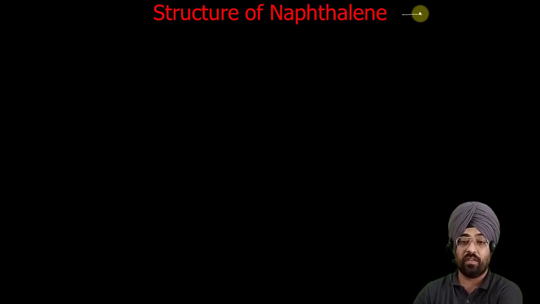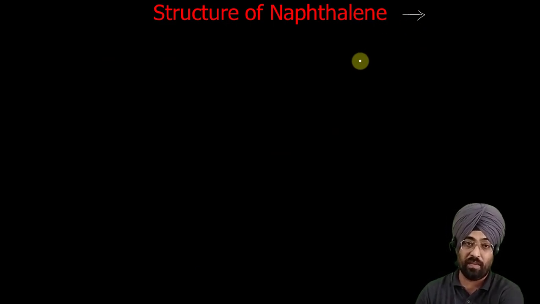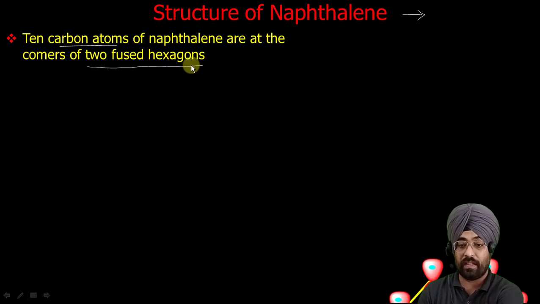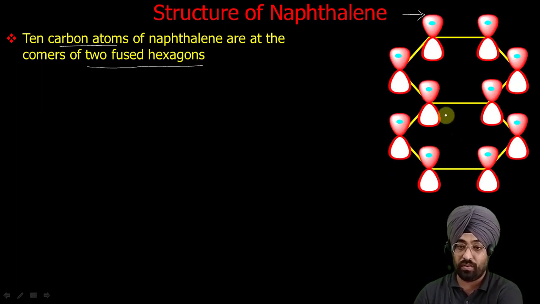Now let us discuss the structure of naphthalene. Here again we will be discussing mainly the pi bonding, the distribution of pi electrons in naphthalene. Now naphthalene has 10 carbon atoms, and they are at the corners of 2 fused hexagons. So these are 2 hexagons, these are fused. Now you can count the number of carbon atoms, 1, 2. I am starting randomly. This is not the correct way of numbering. I am just doing this to count the number of carbons. 3, 4, 5, 6, 7, 8, 9, 10.